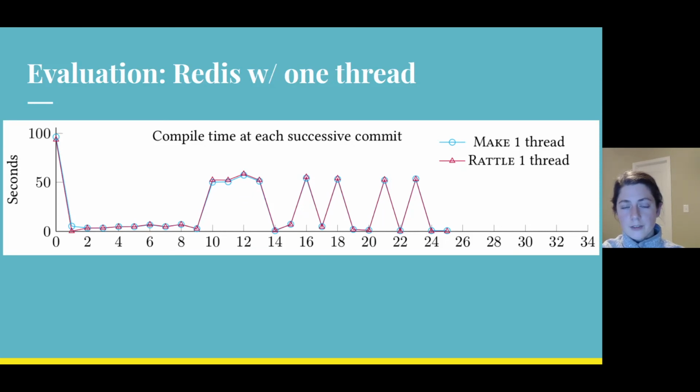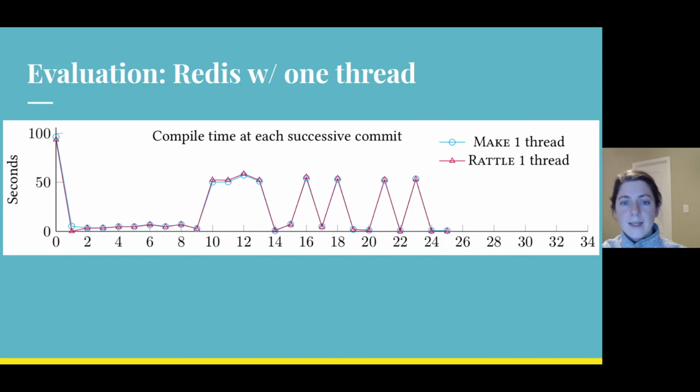One of the projects evaluated was Redis, a data structure server which is available on GitHub. To compare the Rattle build script to Make, we built Redis across 26 commits from its GitHub repo. In this graph, our x-axis is the number of commits built so far, and the y-axis is the build time of the commit in seconds.